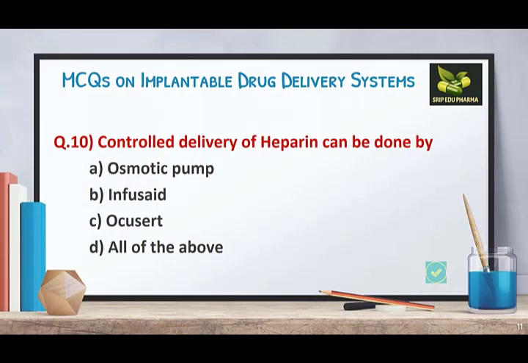Question 10. Controlled delivery of heparin can be done by: A. Osmotic pump, B. Infusaid, C. Ocusert, and D. All of the above. Here the answer will be Infusaid because Infusaid was the vapor pressure activated delivery system in which the main drug used is heparin, which is an anticoagulant.